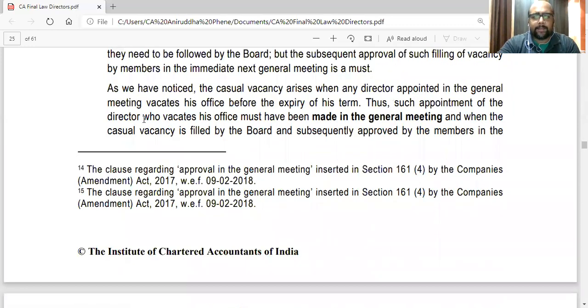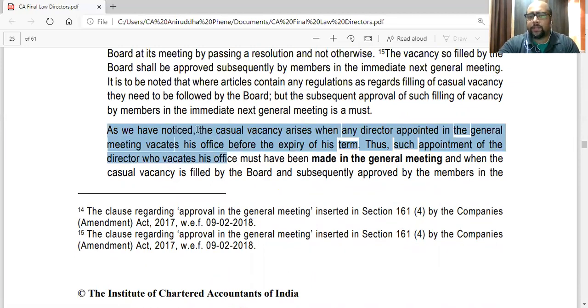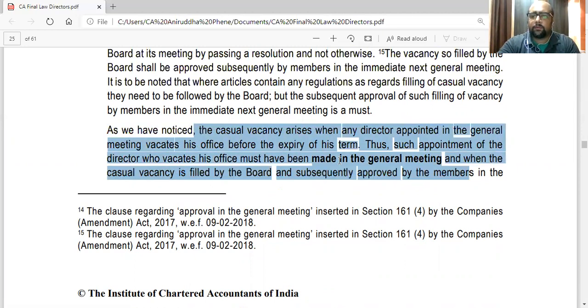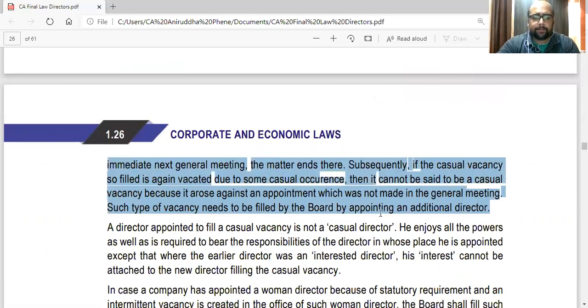And then you can write this point, because the question comes on this point, as we have noticed: a casual vacancy arises only when the director is appointed by shareholders. So up to additional director you can write, because again a question can be framed here.